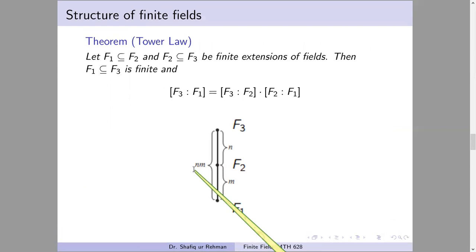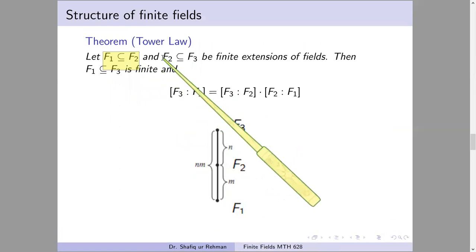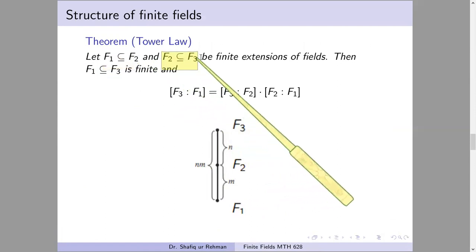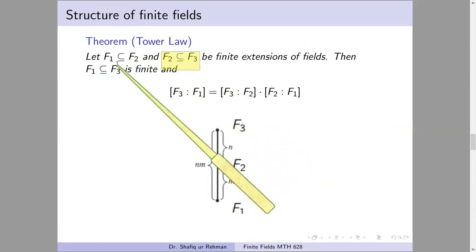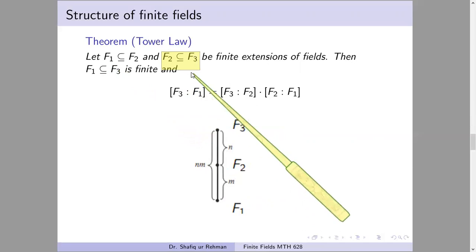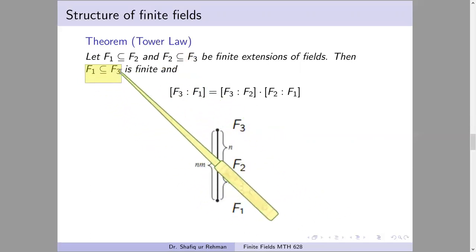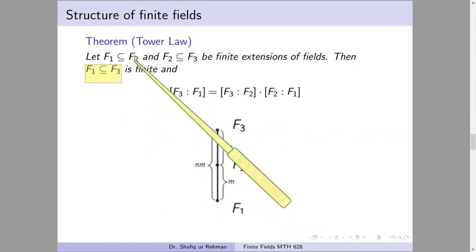This Tower law tells us that if we have three fields, f1 is contained in f2 and f2 is contained in f3, and we have two field extensions, and if both field extensions are finite, finite meaning their degrees are finite, then f1 contained in f3, this field extension also has finite degree, and this degree is obtained by multiplying the degrees of these two extensions. For instance, from the diagram, you can see we have three fields.